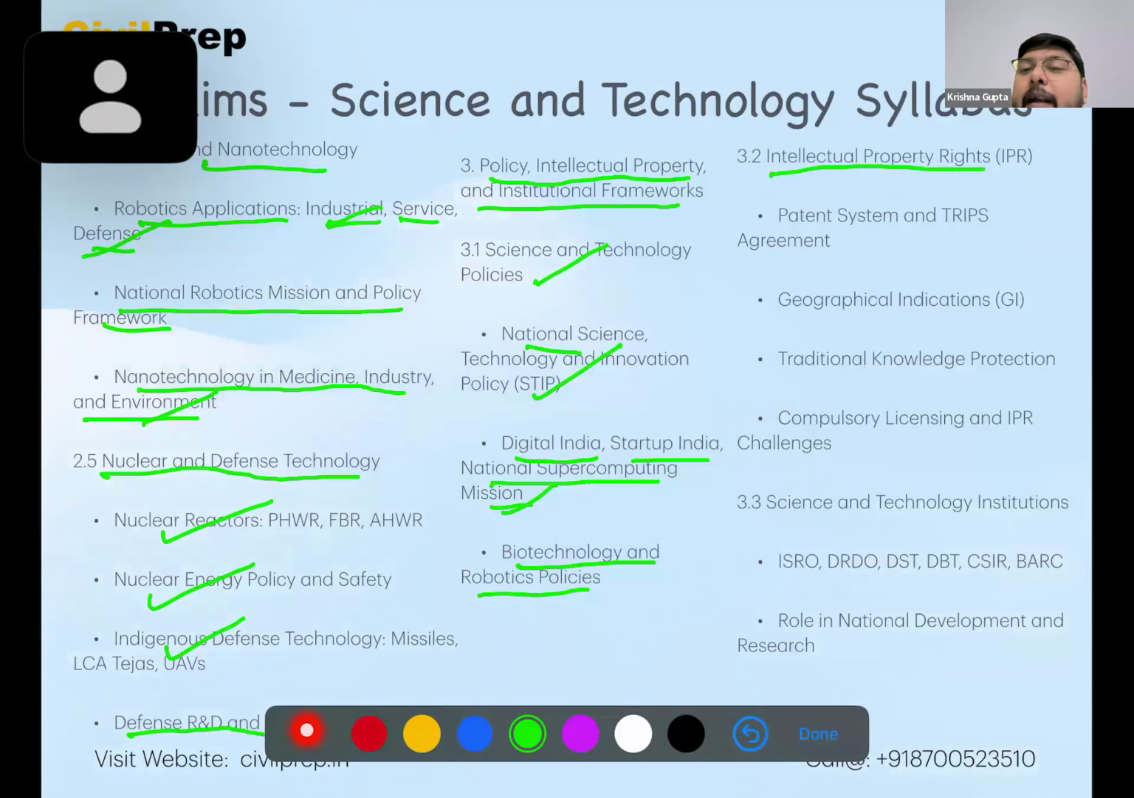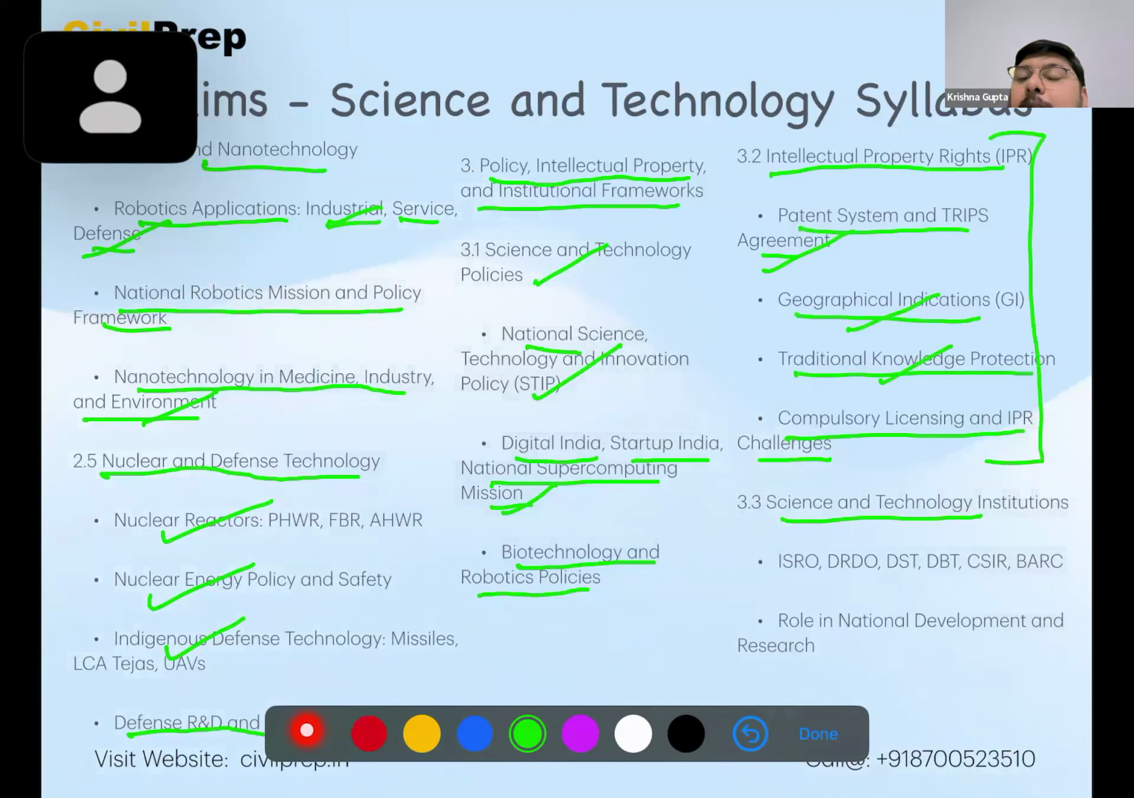Then we have intellectual property rights, very important. Patent system and TRIPS agreement, geographical indications, traditional knowledge protection, compulsory licensing and IPR challenges. Here we'll see that this part is mixed with either economy or it is mixed with geography or it is mixed with international affairs or international relations. Then we have ISRO, DRDO, DST, DBT, CSIR, and BARC.